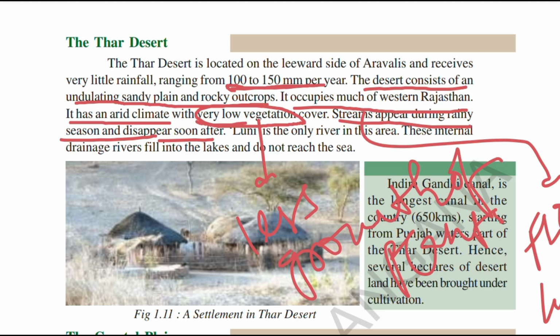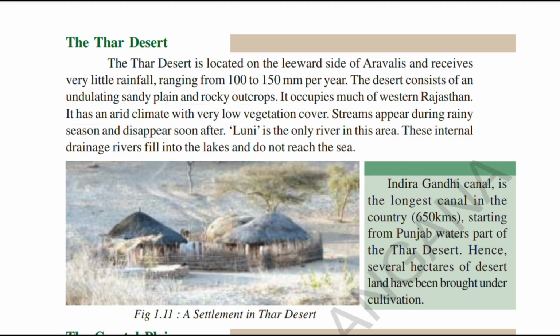Then the most important, the heart of the Thar Desert, is the river Luni. This is an internal drainage river. Internal drainage in the sense that it ends in the desert region only. It won't go to any sea or ocean. It will end in the desert only. So we call it internal drainage, and it fills into the lakes and does not reach the sea, as I told you now.